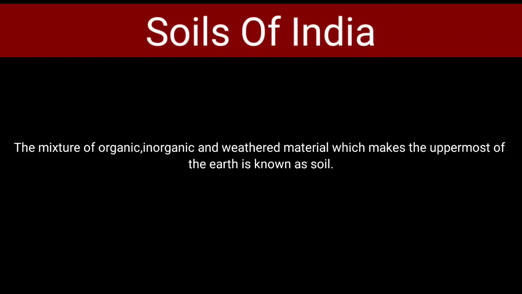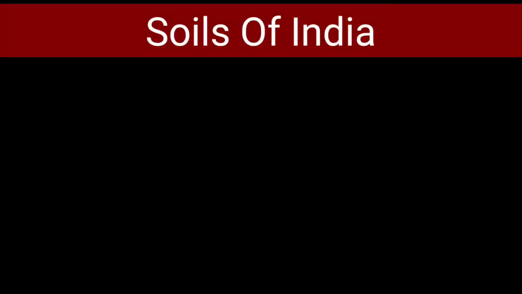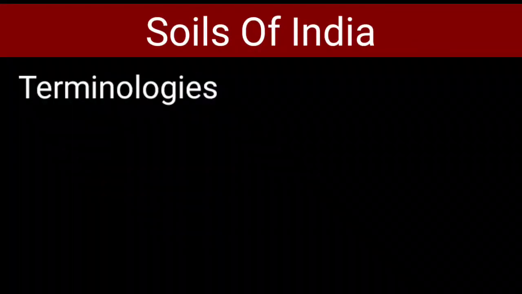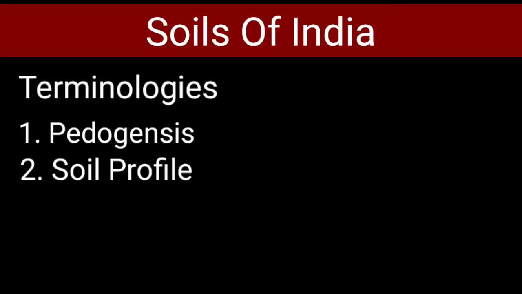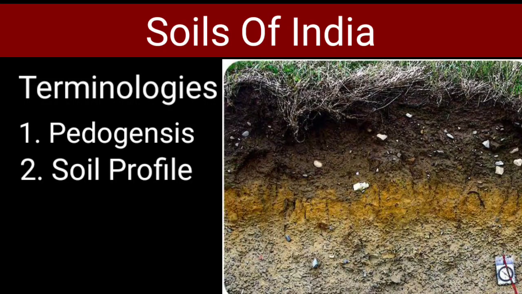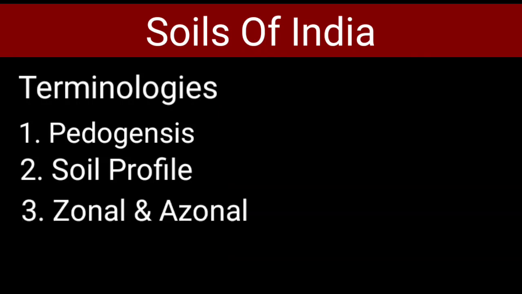You can find many definitions in many places, and before we move on to other topics we should know a few terms. Pedogenesis means the process of formation of soil. Soil profile: the vertical cross section of the soil which shows the different layers or horizons is known as the soil profile. The third point is zonal and azonal: soil which forms at the place of origin is zonal, and soil formed away from the place of origin is azonal.